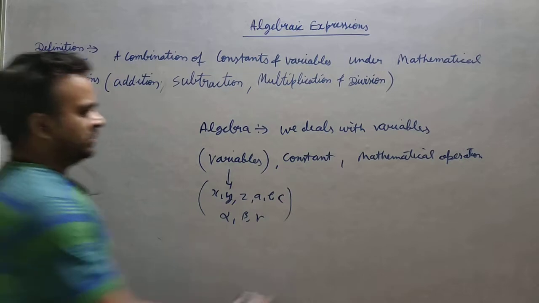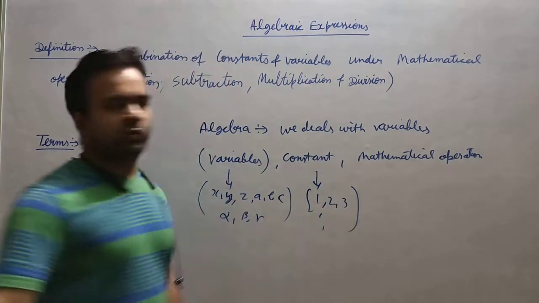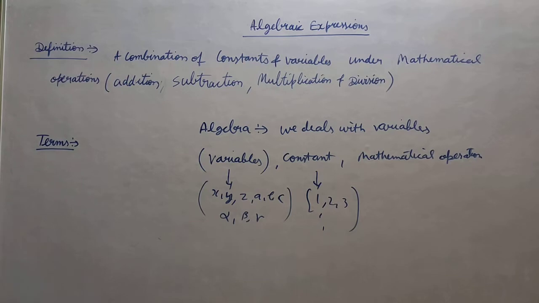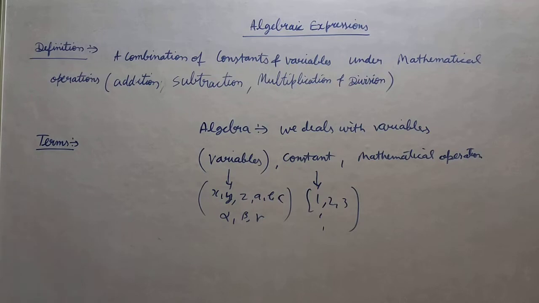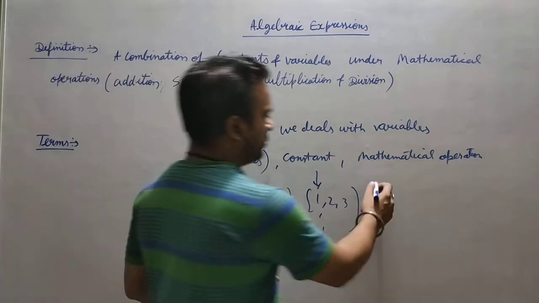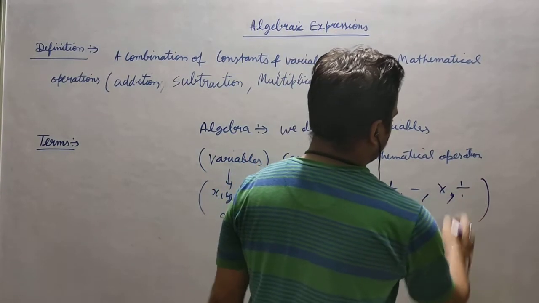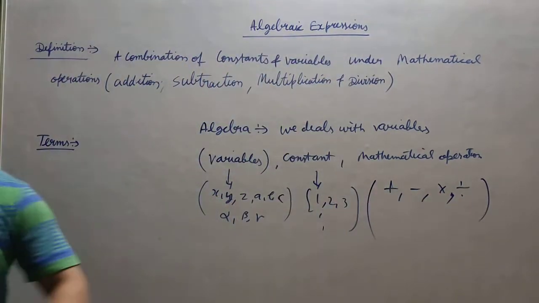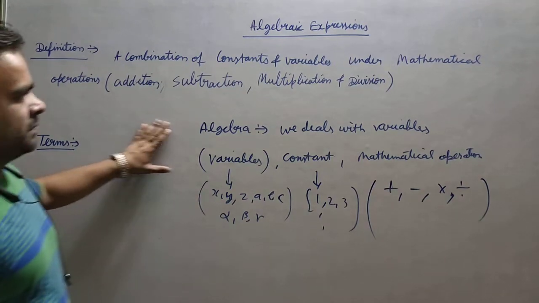And constants are always related to numbers like 1, 2, 3, all the numbers which are fixed in value. But if I ask you what is the value of a variable, the value of this variable varies from question to question. Now I am coming to the next part. Mathematical operation means plus, minus, multiplication and division. You can take any one operation, or all four operations, or two operations. So there are choices.